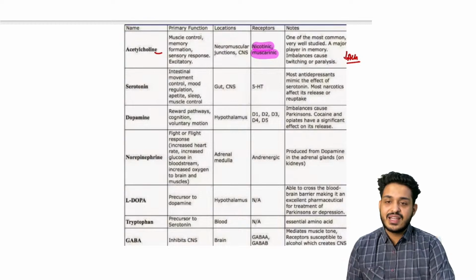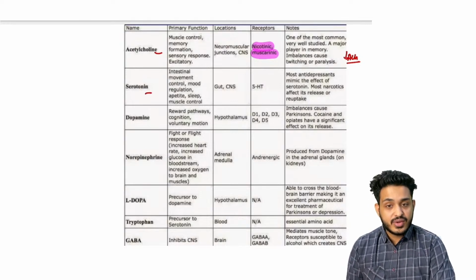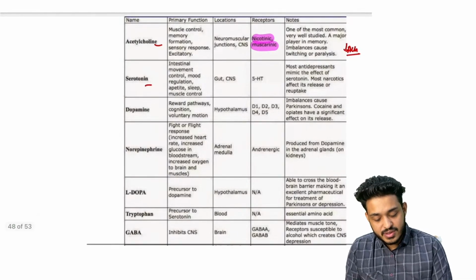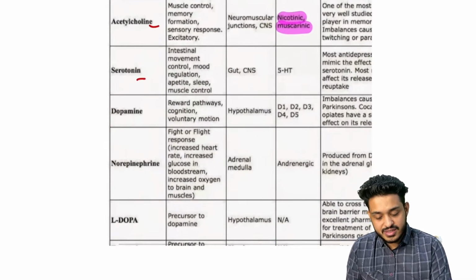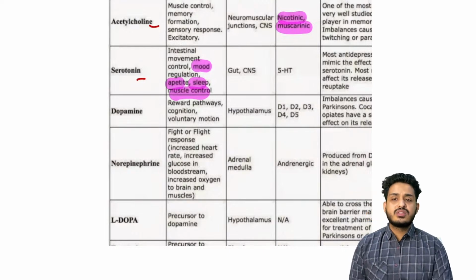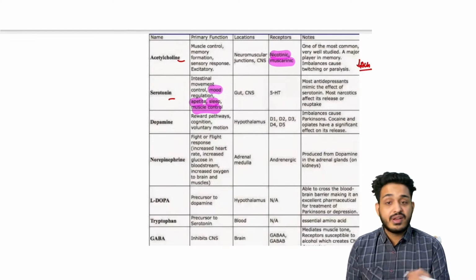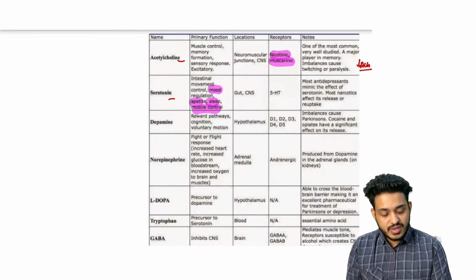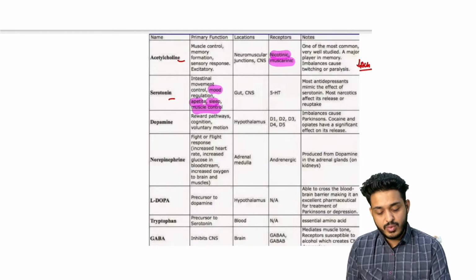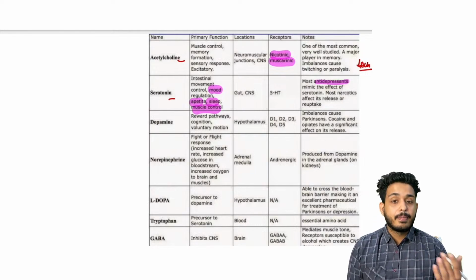Decrease in the acetylcholine. Second thing, what about this serotonin? The serotonin is going to be responsible for sleep, mood, and appetite. Mood disorders, you must have studied about the mood disorders, like we are having depression, right? So most of the antidepressant drugs that we are using are going to elevate your serotonin.